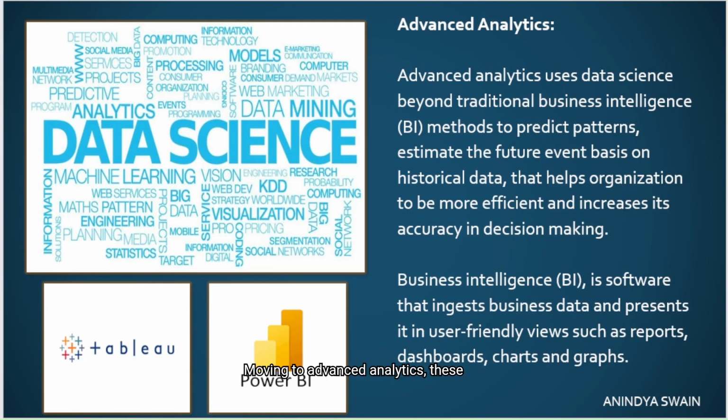Moving to advanced analytics, these use data science and machine learning, apart from the basic analytics. Basic analytics can be generated using various business intelligence tools like Tableau and Power BI. These are the tools we use to ingest the business data and create graphs, reports, and dashboards on them, which is helpful to provide the insights.